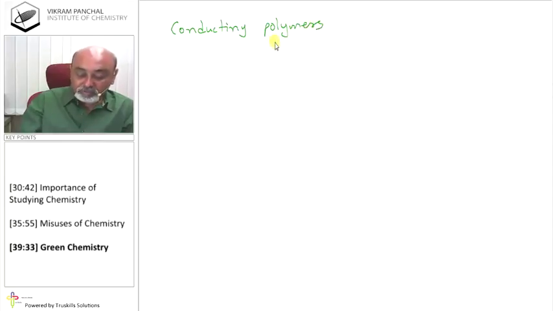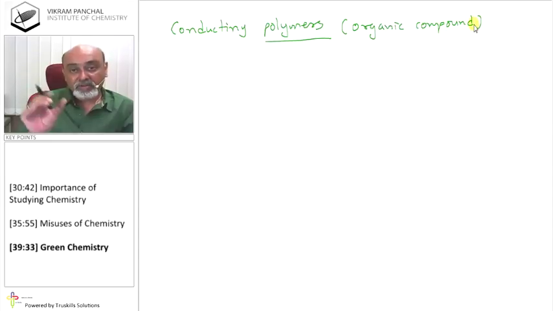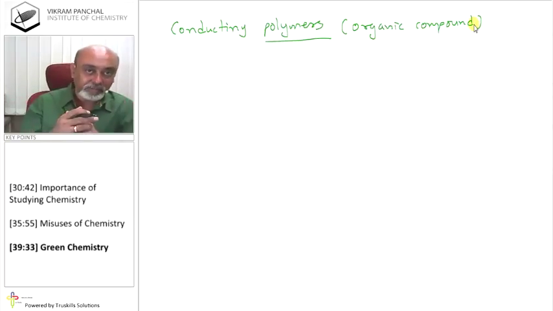Well, polymer is nothing but an organic compound, and it is made up of a basic molecule, a very small molecule. But when these small molecules combine with the same type of molecule in more numbers, then it becomes a polymer. So a polymer is a giant macromolecule of an organic compound. Okay? And such polymers, if they contain double bonds, can conduct electricity.